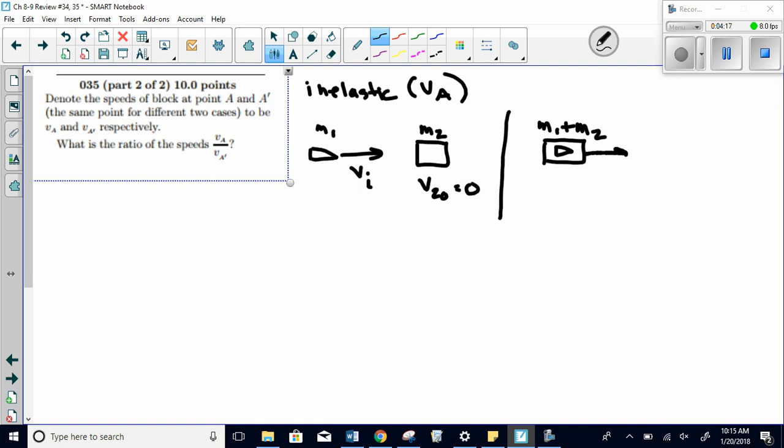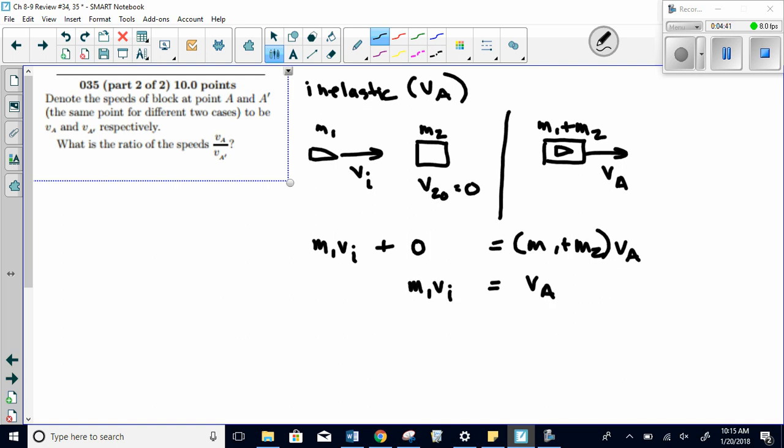And the velocity it has here that we were calling VA, that was our goal for V final. So the equation that we have developed here is mass 1 VI plus 0 essentially is going to equal mass 1 plus mass 2 times VA. So I can see my expression for VA is going to be mass 1 VI over mass 1 plus mass 2. I'll put a box around that so when we get to the end we can find all of that.